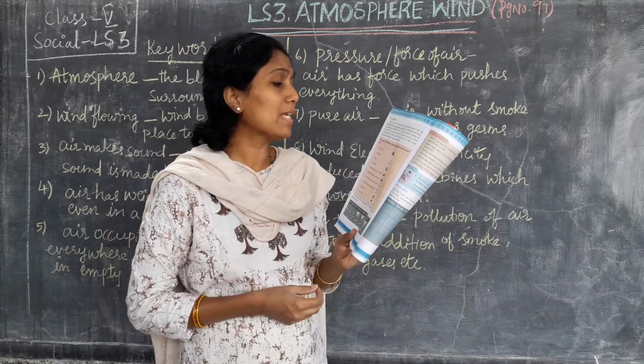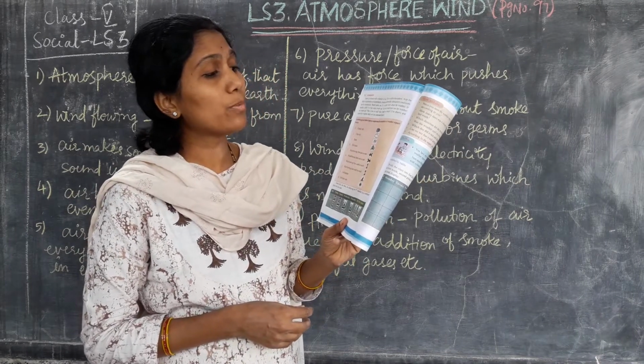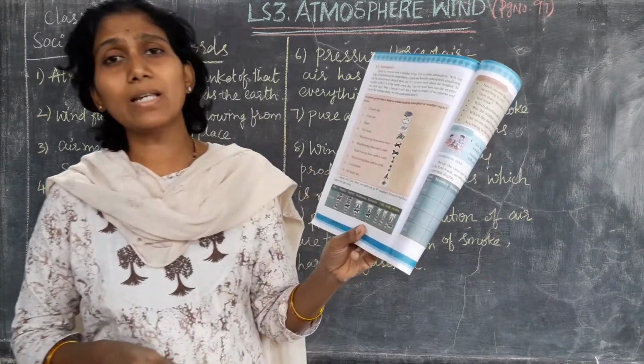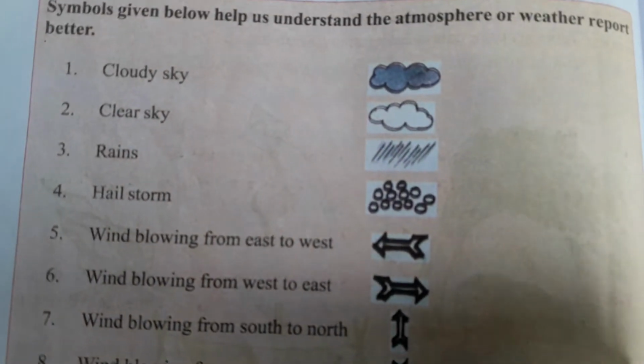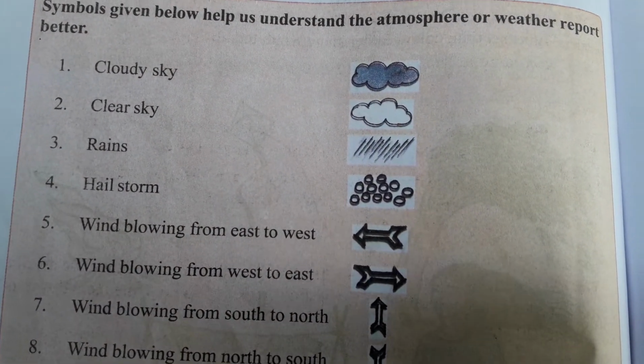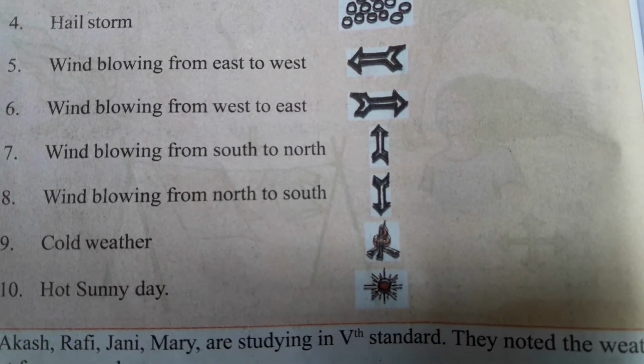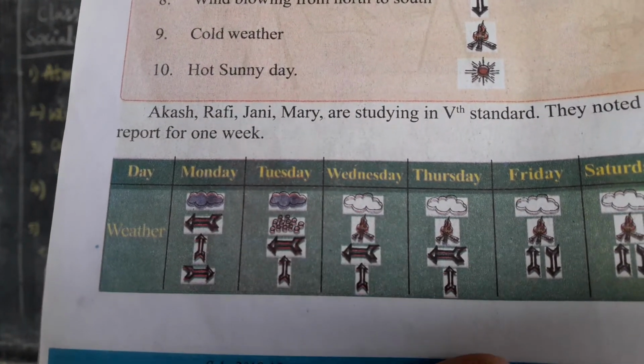Symbols given below help us understand the atmosphere or weather report better. See, some symbols are given here. One by one I will tell you. One is cloudy sky. Clear sky. Rains. Hailstorm. Wind blowing from east to west. Wind blowing from west to east. Wind blowing from south to north. And wind blowing from north to south. Next, cold weather, hot summer day. So here some table is also given.